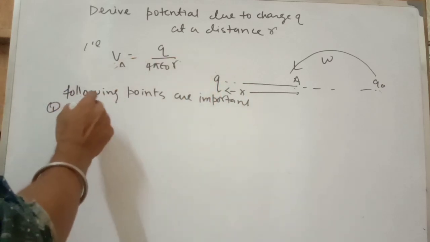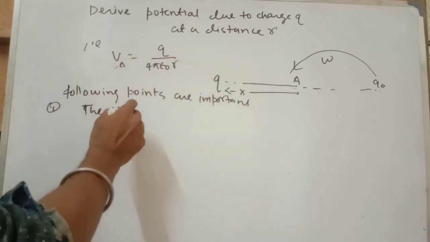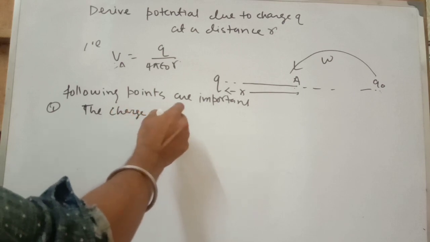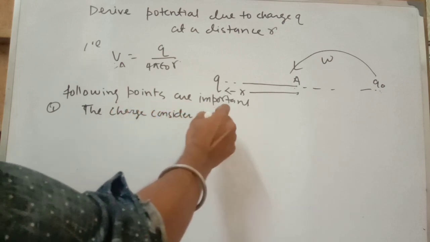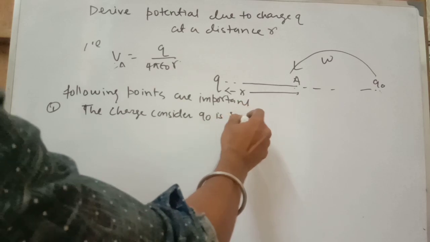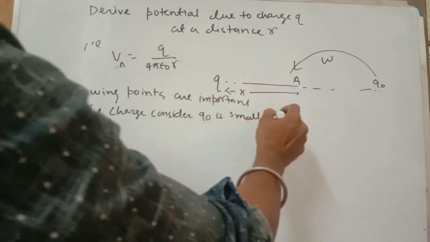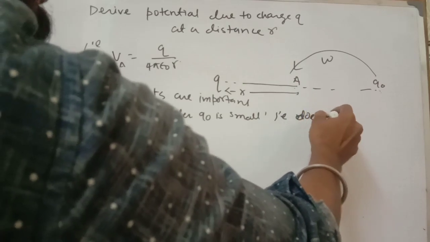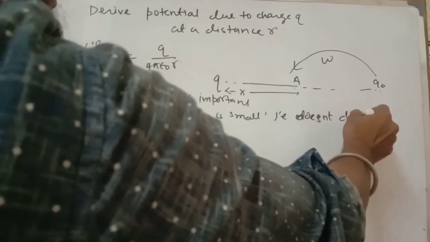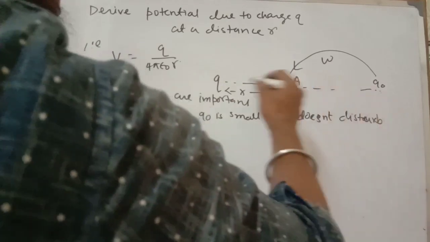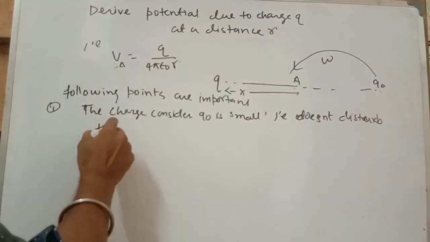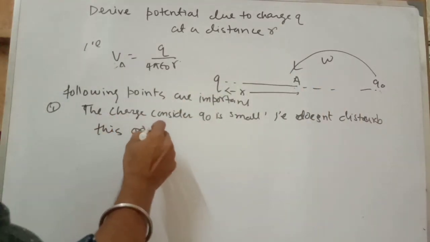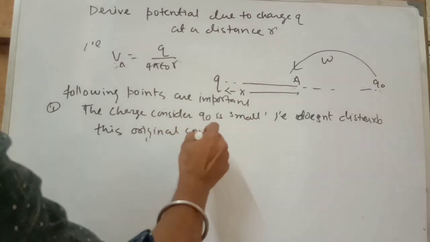Okay, so the charge considered, q naught, is small, that is, it does not disturb this original configuration.